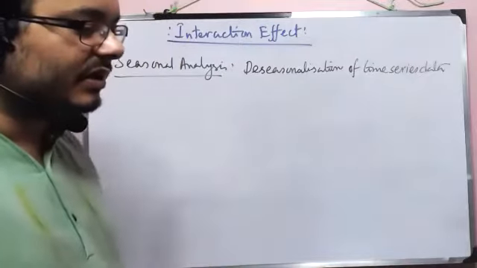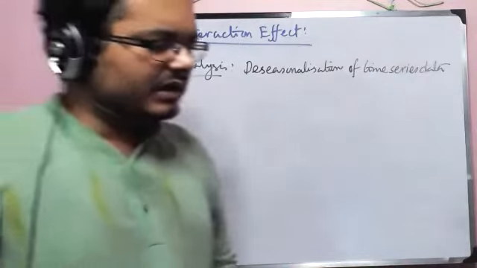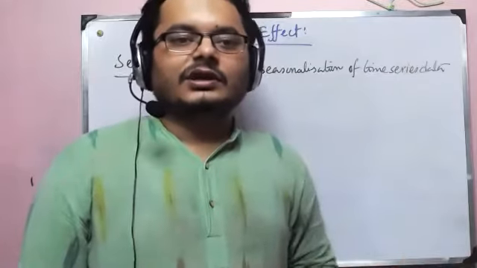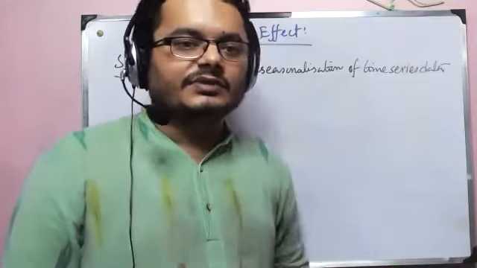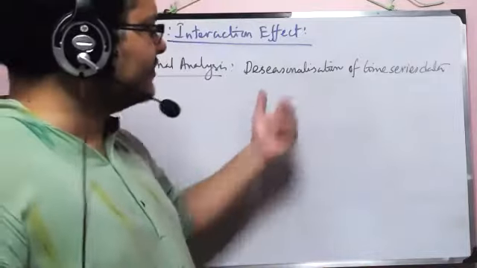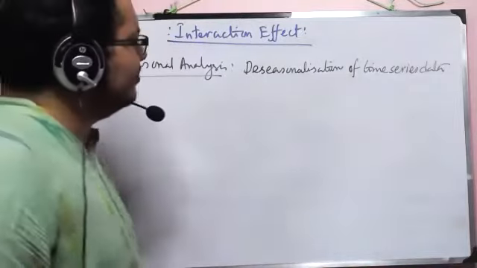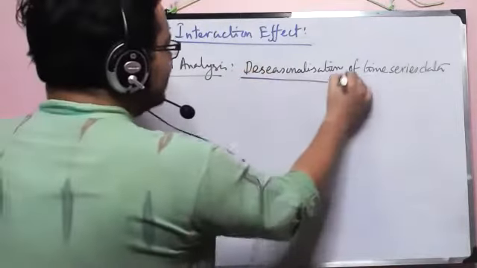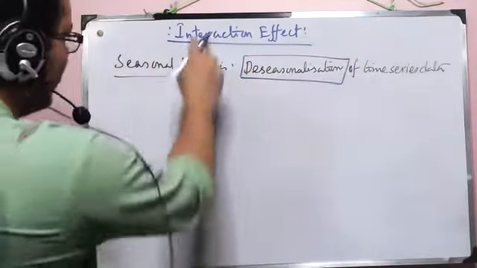So for example, if I'm looking at the sale of warm clothes, then I must account for the winter season, because there will be a seasonal effect of that. We will do that using dummies, apart from interaction effect.